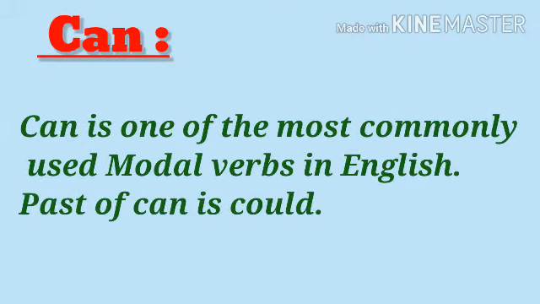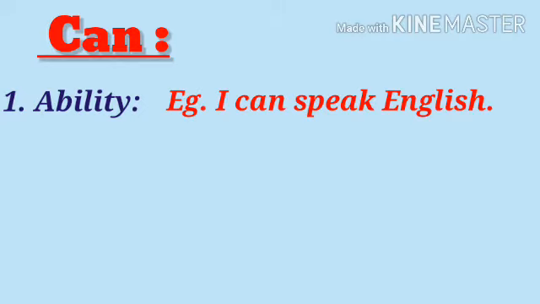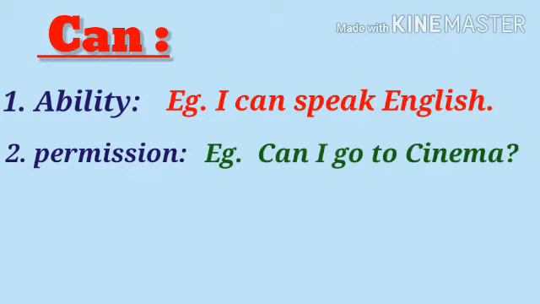Number one, can. Can is one of the most commonly used modal verbs in English, and the past of can is could. Use of can expresses, number 1, ability to do something in the present. For example, I can speak English. Number 2, permission to do something in the present. For example, can I go to the cinema?